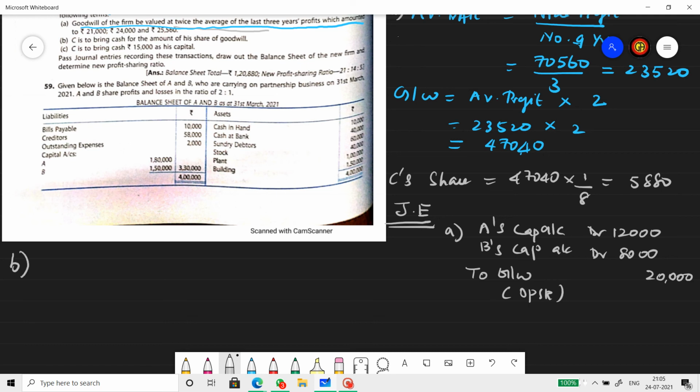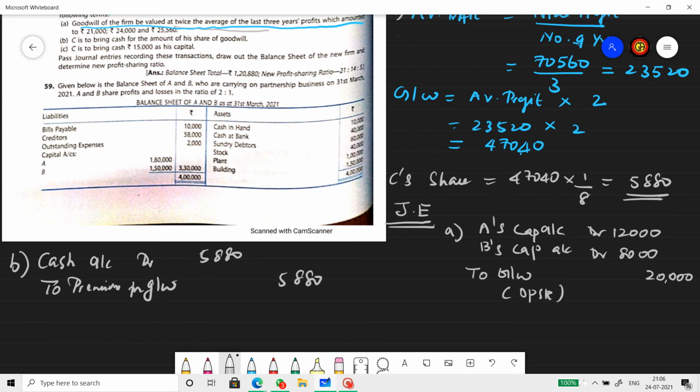Now, what will be the journal entry for the goodwill that C brings in? Come on, Ananya. Cash account to premium for goodwill account. What is the amount of goodwill? C's share of goodwill is 5,880, isn't it? Yes, ma'am, 5,880.